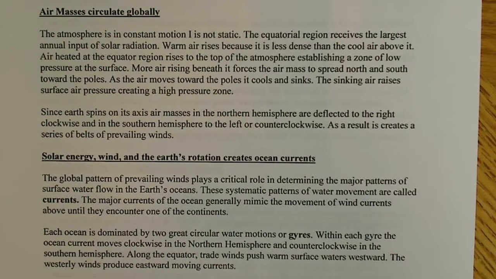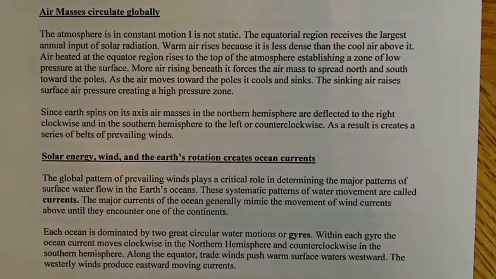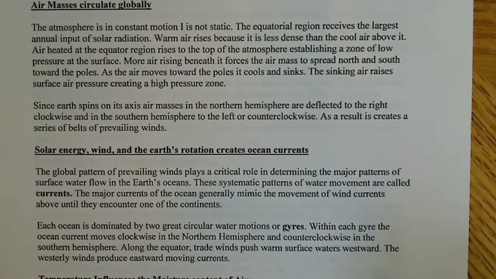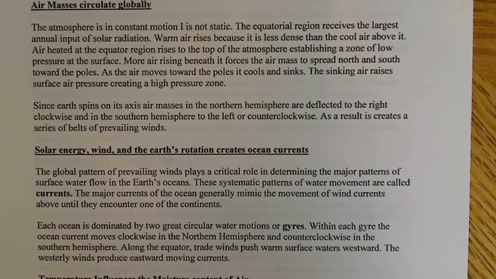As air moves toward the poles, it cools and sinks, and the sinking air creates a high pressure zone at the surface. So the warm air at the equator rises, creating regions of low pressure, and the cool air sinks, creating regions of high pressure.